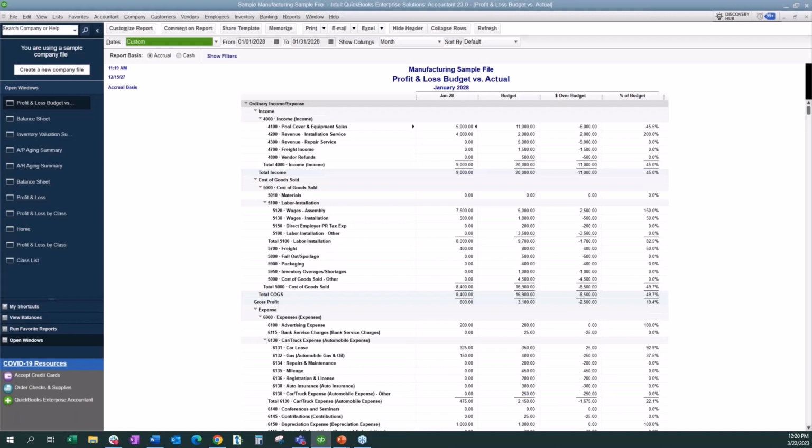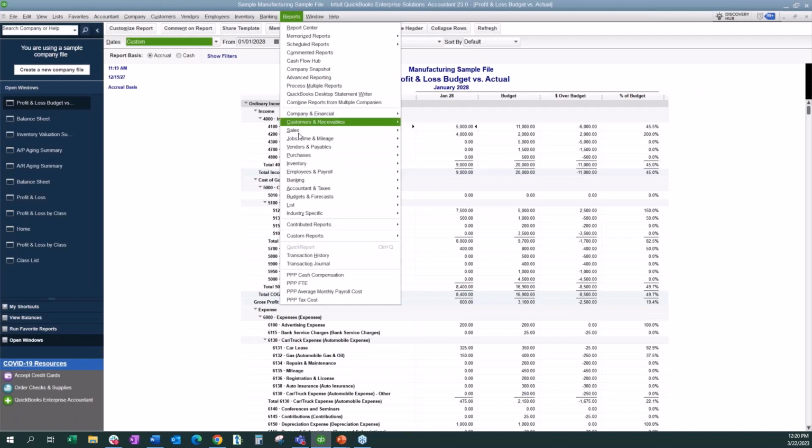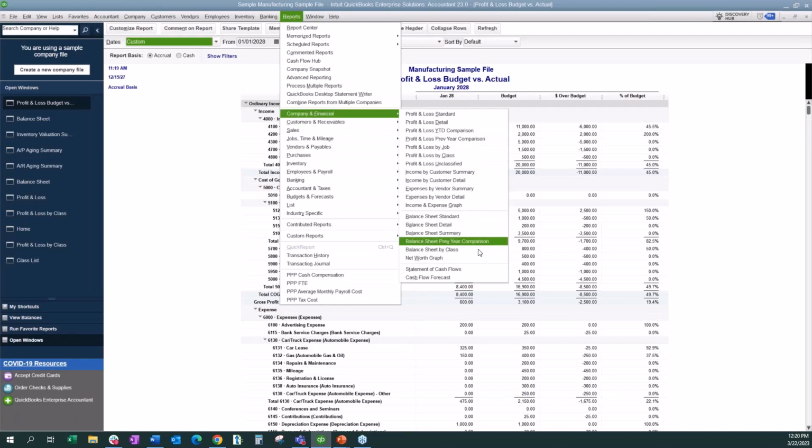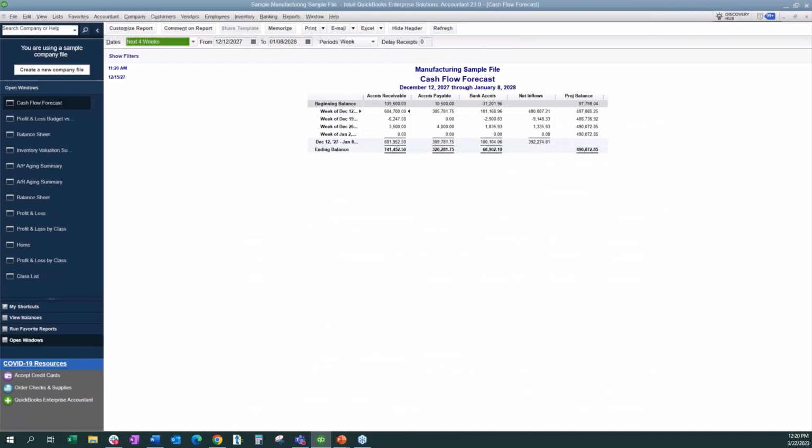So again, having that decision making right there in front of us, the data doesn't lie, helping that management team make those decisions. So another report management might want included is the cash flow report. Under company and financials, you have your statement of cash flows, and then you have your cash flow forecast. When you think about cash flow forecasting, this involves estimating your future sales and your expenses.